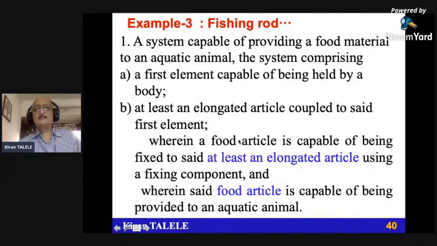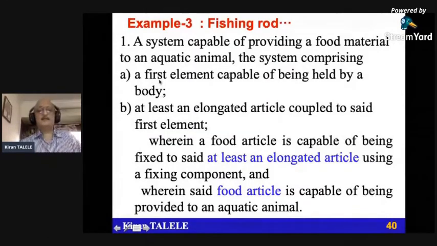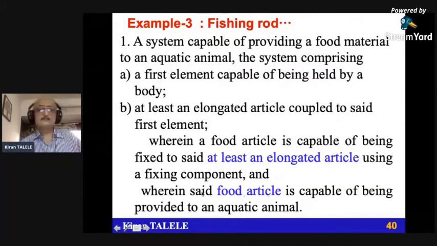a food article is capable of being fixed to, here it is said, at least an elongated article. So I just want to take a pause here and highlight that whenever an element appears for the first time, we write a or an. Whenever this element appears a second time, we write the or said. So this could have been written the elongated article, but it's written said, and first, at least an elongated article. It's written here a food material. Whenever it appears a second time, it is written said food material, or it could have been written the food article.